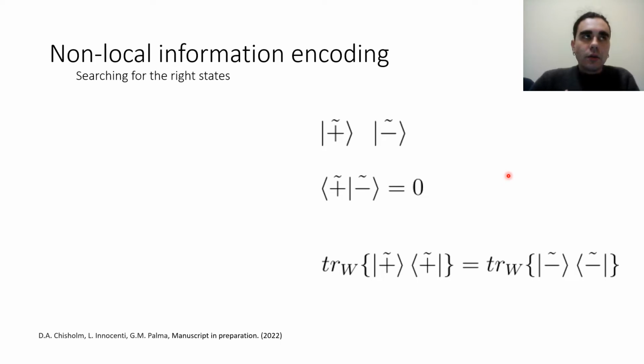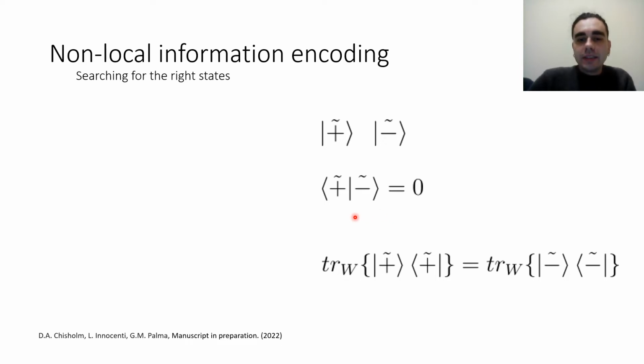So these are what we want. We want our information to be non-locally encoded, and now we need to search for the states that will allow us to do so. Since we decided that our system is a qubit, we only need 2 states to encode information about the system, and for now we decided to call them plus tilde and minus tilde. An observer needs to be able to read these states and extract information about the system, so a fundamental requirement is that these 2 states are orthogonal to one another. That means they're distinguishable from one another.